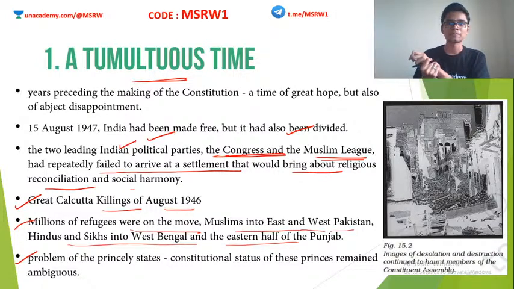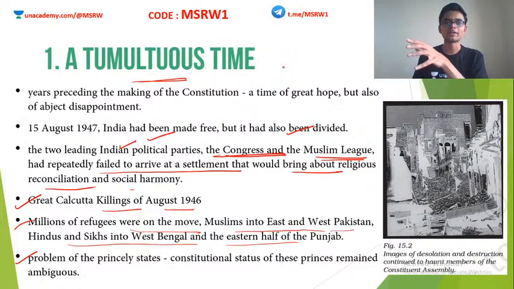princely states. I already told you, the Cabinet Mission came up with a proposal to divide India into three: Section A, Section B, and Section C. A being the Hindu states, B the northwestern area, that is the Pakistan area, and C the eastern Muslim domination area, that is modern day Bangladesh. But within India itself, we had the problem of princely states.